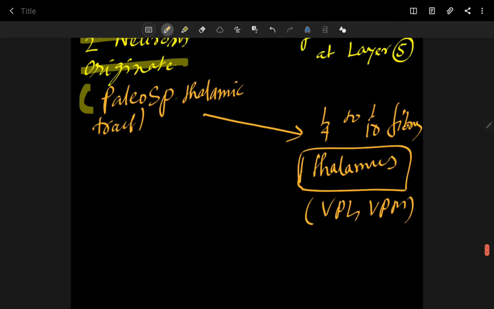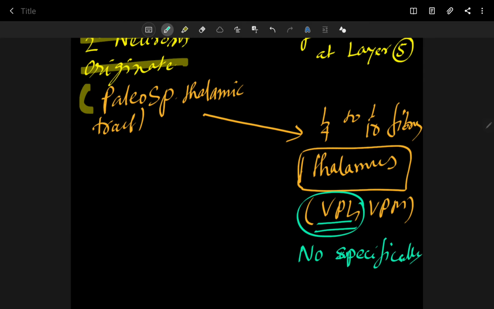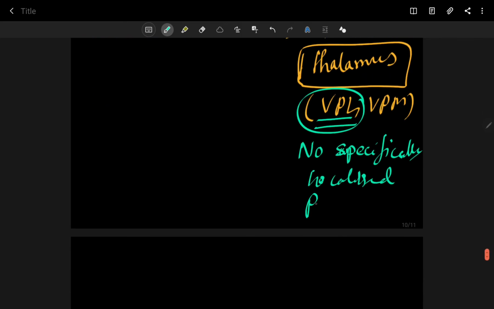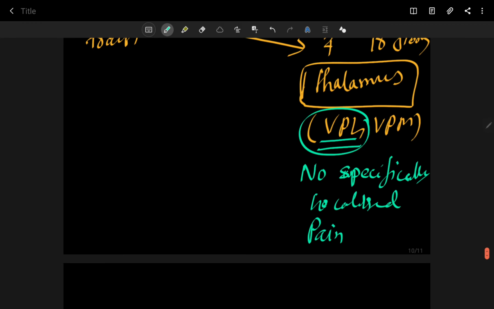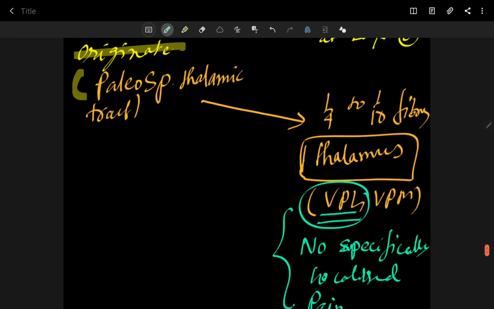Because very few fibers reach the VPL nucleus of the thalamus, which is mainly responsible for localization of pain, this pain is not specifically localized.